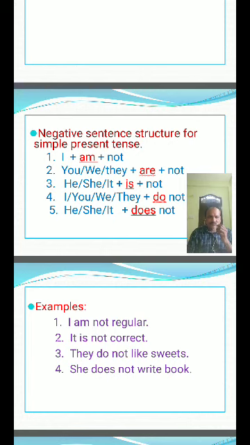Rose is a beautiful flower. Rose is not a beautiful flower. Ramu is a clever boy. Ramu is not a clever boy.